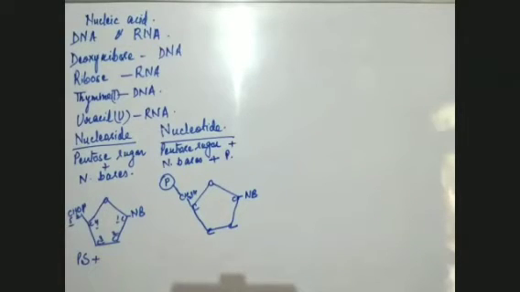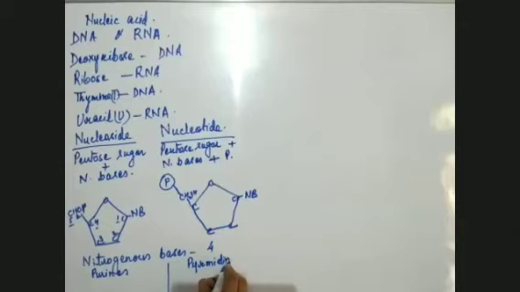First, before this, I'll tell you what nitrogenous bases are. That also you should know. Nitrogenous bases are 4 in number, and they are adenine. They are of 2 types. They can be purines and they can be pyrimidines. Either they are purines or they are pyrimidines.